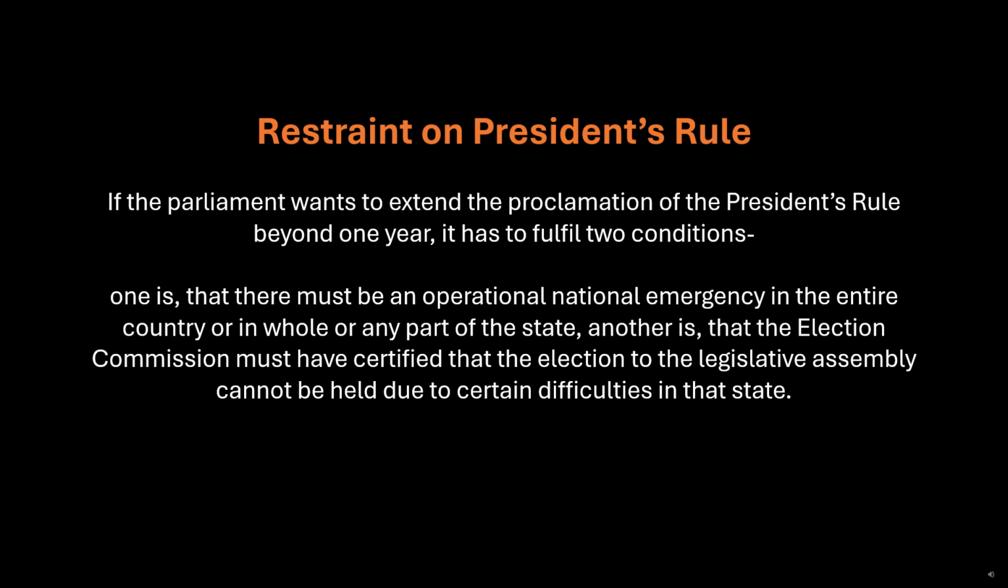Restraint on President's Rule. If the Parliament wants to extend the proclamation of the President's Rule beyond 1 year, it has to fulfill 2 conditions. One is that there must be an operational national emergency in the entire country or in whole or any part of the state. Another is that the Election Commission must have certified that the election to the Legislative Assembly cannot be held due to certain difficulties in that state.